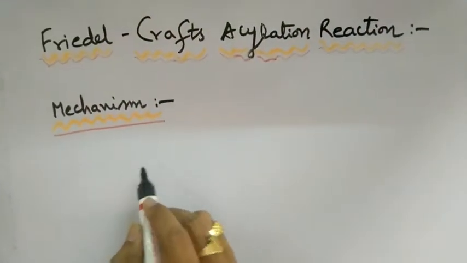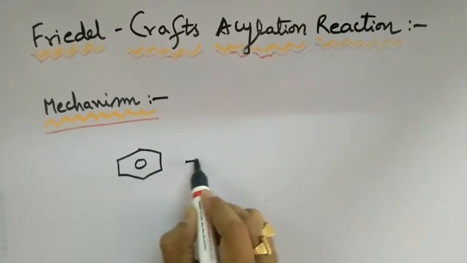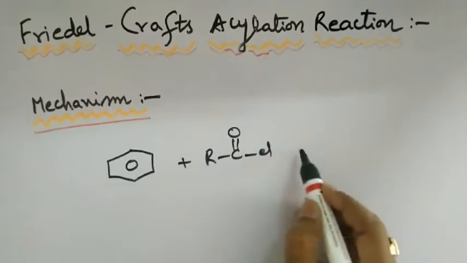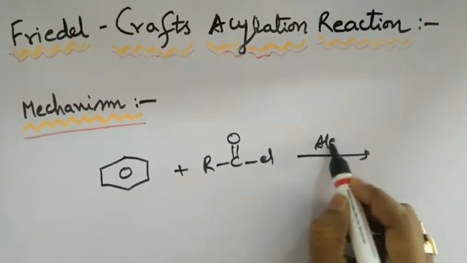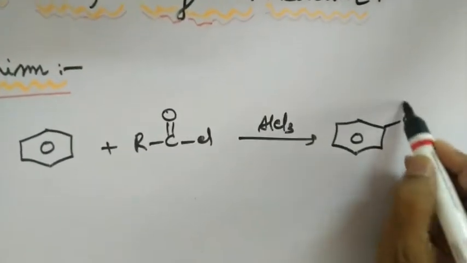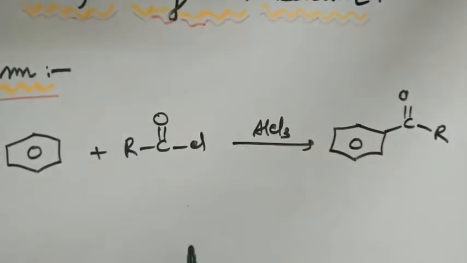During acylation of benzene, benzene will react with acyl chloride, namely RCOCl, in the presence of a Lewis acid like AlCl3, and forms acyl benzene. So this is the product obtained. Now let's look at the mechanism of this reaction.